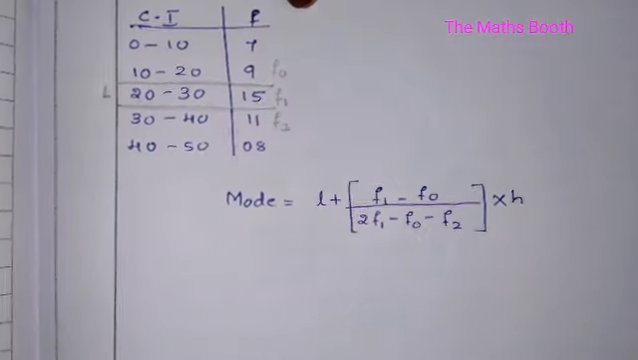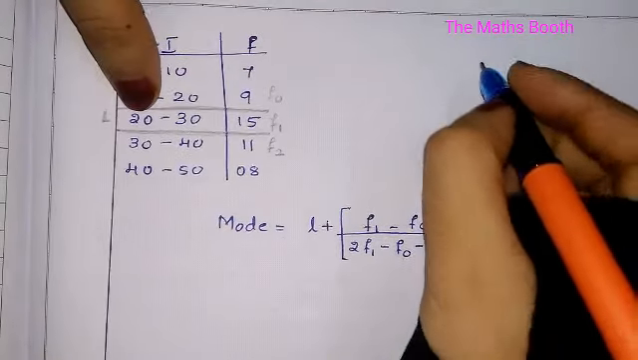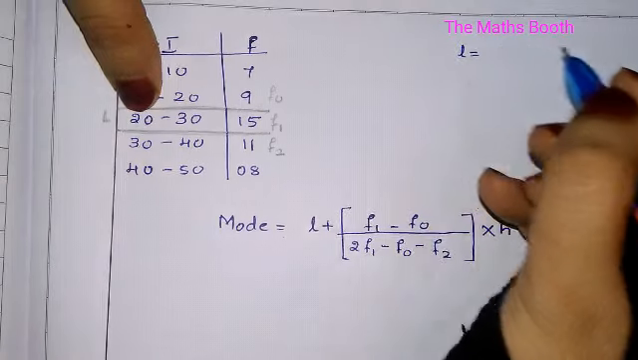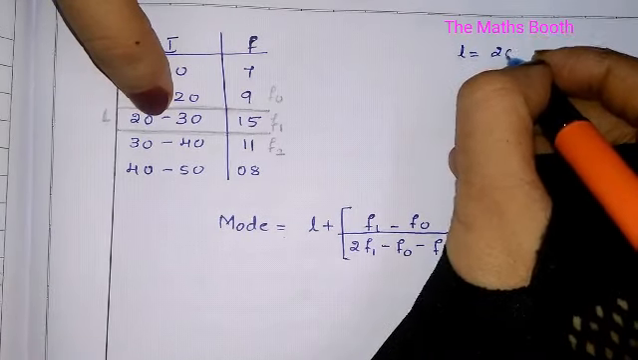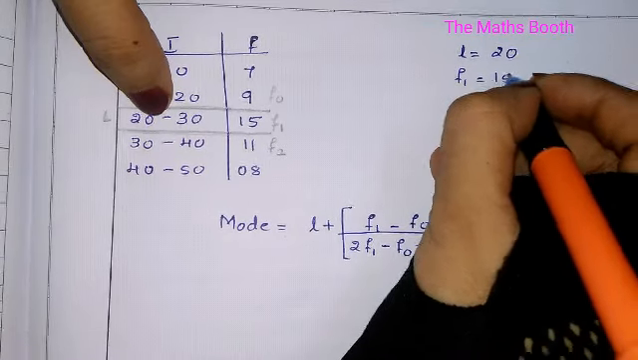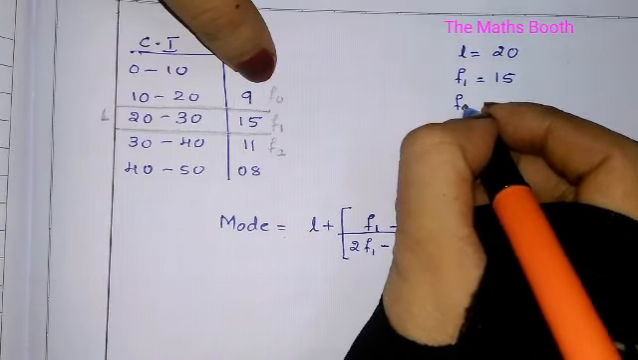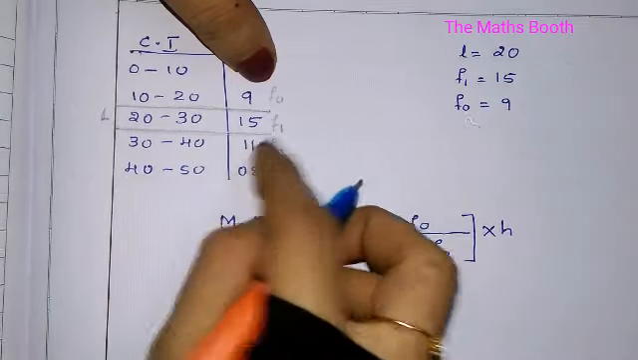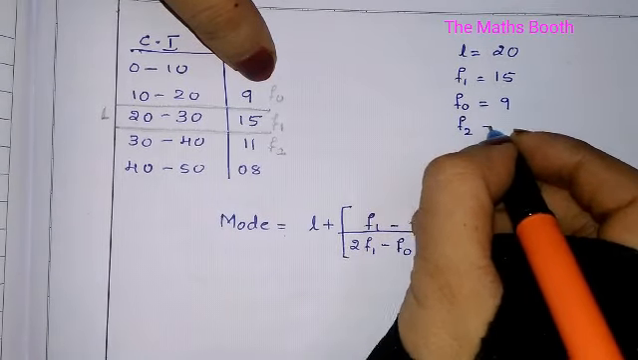So we have to write now. First L is nothing but 20. Okay, F1 15 ऐसे लिखना है. Okay, then F0 is 9, F2 is 11,